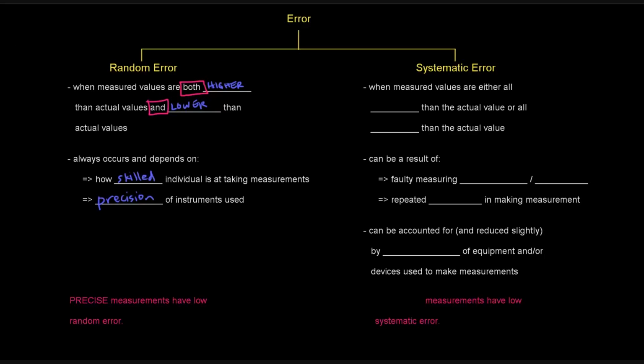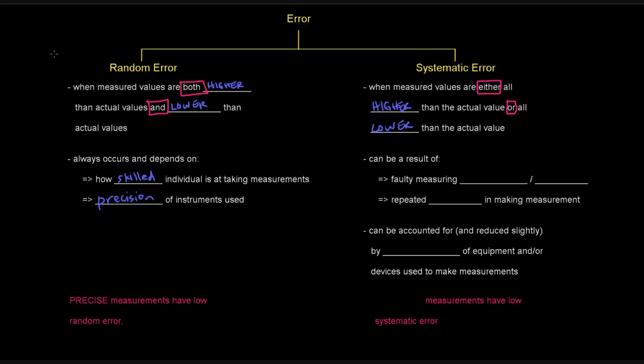When it comes to systematic error, that's when measured values are either all higher than the actual value or all lower than the actual value. So here, this is an either-or situation, unlike with random error. Before, it was both higher and lower. Here with systematic error, either all the values that you measure are higher or all of them are lower.